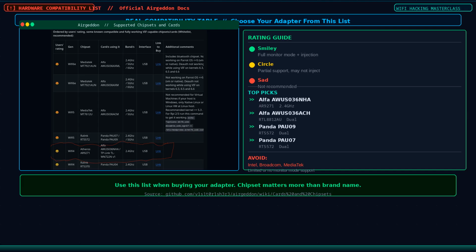The Intel and some MediaTek adapters show as circles, meaning limited or no support. When you are buying an adapter specifically for Wi-Fi penetration testing, use this list as your reference. The USB column confirms these are all external adapters, which is what you want. Plug it in, enable monitor mode, run your attacks. No driver compilation, no workarounds. Just plug and go with the right chipset.